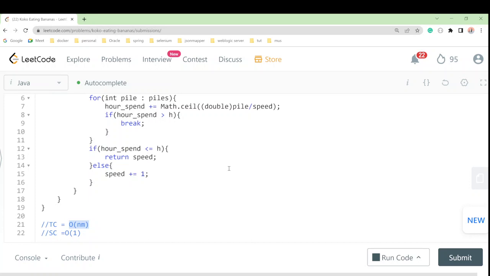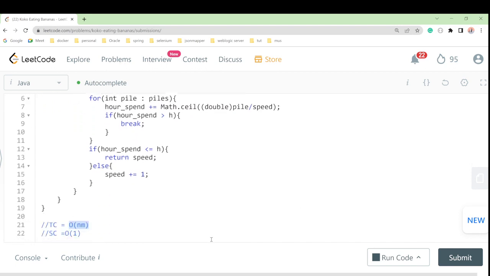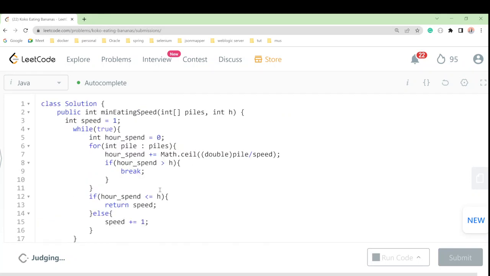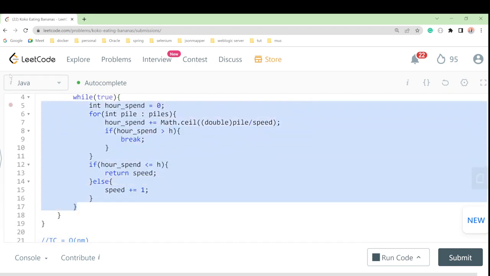Now we'll try to do this same implementation using binary search. If you have already understood this one, that's fine. Otherwise, let's continue with the binary search approach. Let me go here. I will remove this one from here. Now let me submit this one. I think I have already submitted this one. Now I'll take the speed from here to here. Let me remove these things.